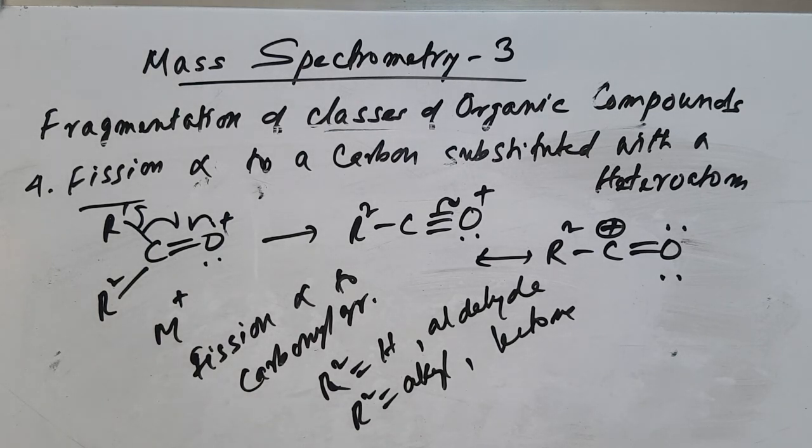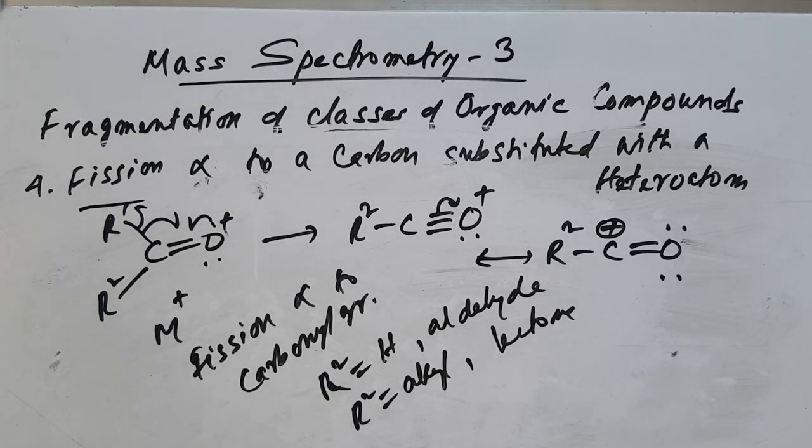The second class is unsaturated hydrocarbons, alkenes. Alkenes generally undergo cleavage at the allylic position, the alpha-beta carbon bond, and then you get high intensity fragment ions. These peaks are very high in the case of alkenes.